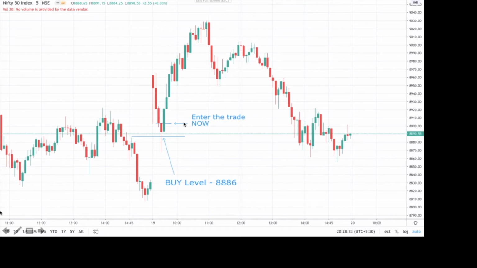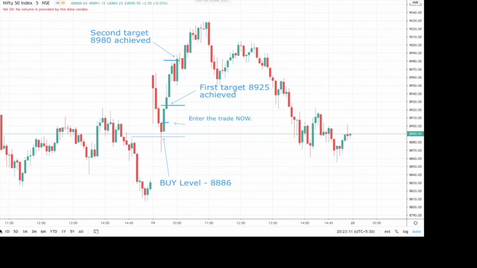Okay, now we are in trade. Now let's see what happened. Now after putting the trade, the next thing we need to do is we should not forget to put the stop loss at 8800. Okay, now once the stop loss is entered, we will wait for our targets to come.